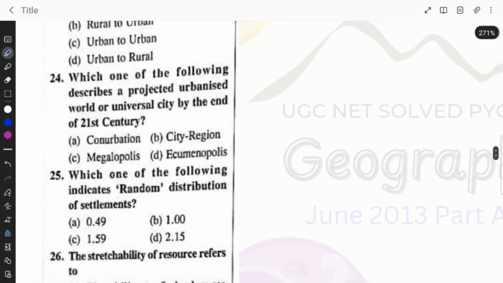Which one of the following describes a projected urbanized world or universal city by the end of 21st century? Conurbation, city region, megalopolis or ecumenopolis? The answer is option D, ecumenopolis.